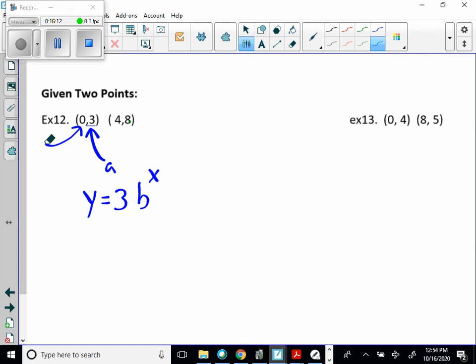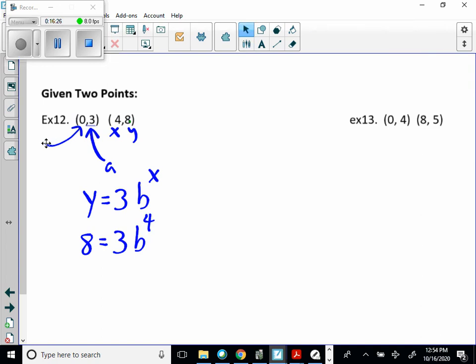So this is an x and this is a y. So now I can say that 8 is equal to 3 times the base to the 4th, and then I can solve for the base.